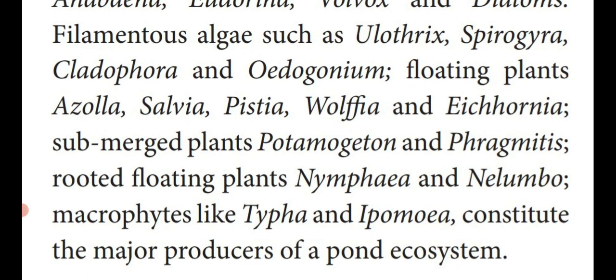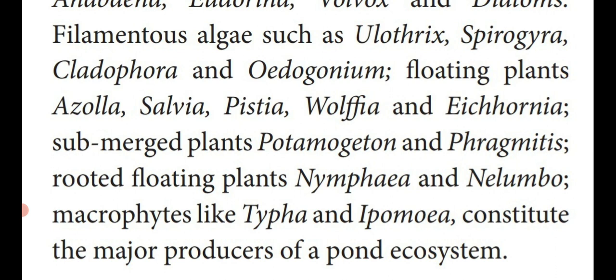Submerged floating plants are also there: Potamogeton and Phragmites. Some rooted floating plants: Nymphaea and Nilampo. Some macrophytes, that means large water plants, for example Typha and Ipomoea, constitute the major producers of the pond ecosystem.